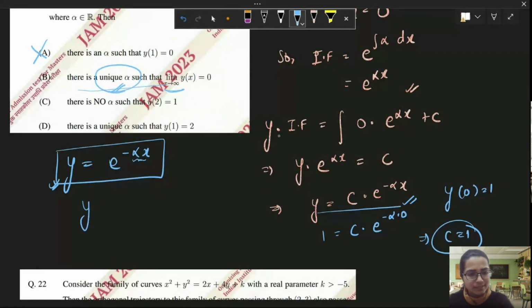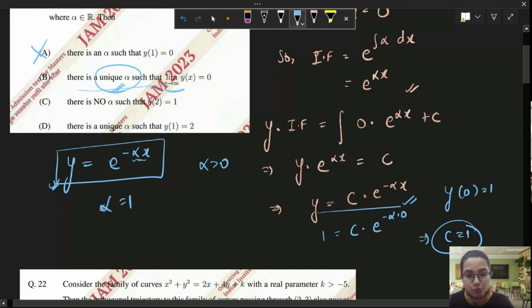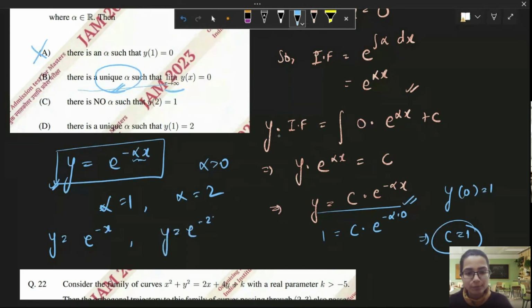Okay, does there have to be a unique alpha? If I take alpha greater than 0, let me take just 2 different alphas, alpha equals 1 and alpha equals 2. In both of these cases, y equals e raised to power minus x and y equals e raised to power minus 2x. In both of these cases, if I apply the limit x approaching infinity, what I'm going to get is 0.